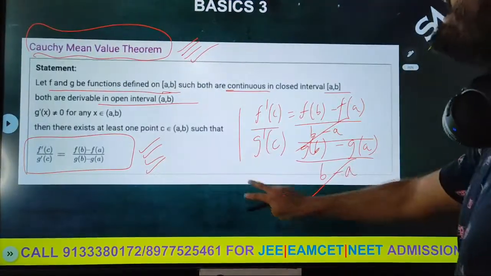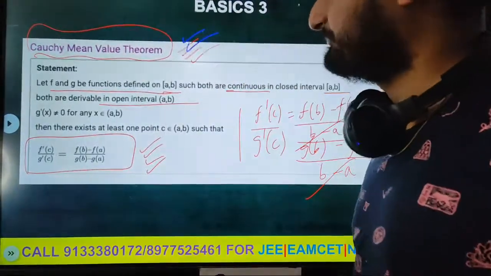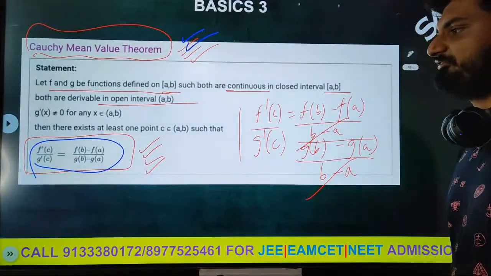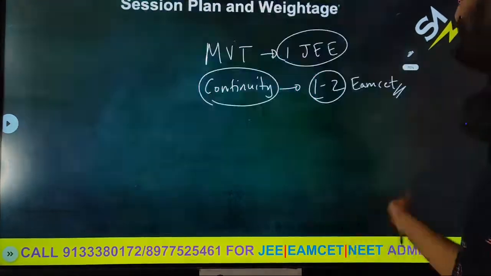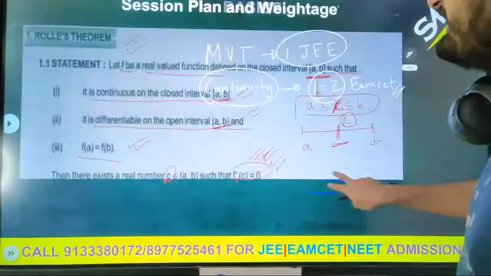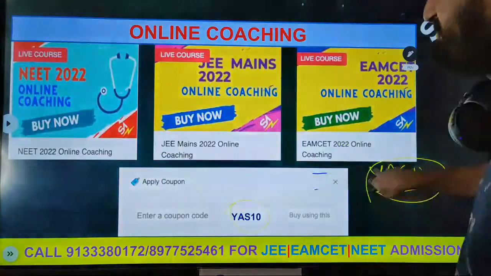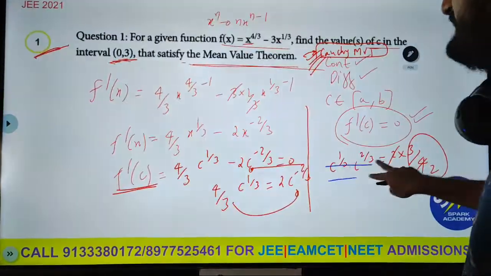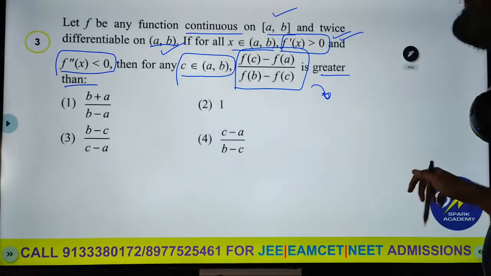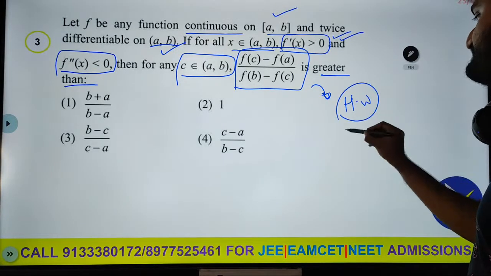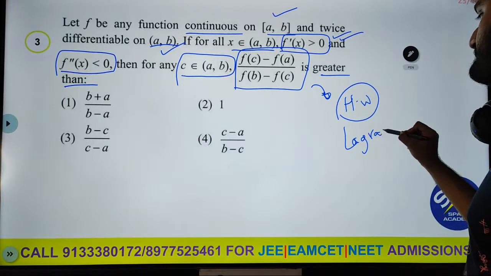So we can use the last theorem, which is Cauchy's mean value theorem, which says that f dash c by g dash c is f of b minus f of a by g of b minus g of a. We can just use that to get the final answer. So that is the hint for this question. So you can all try it and let me know if you got the answer. So this is homework. Use Lagrange's mean value theorem.